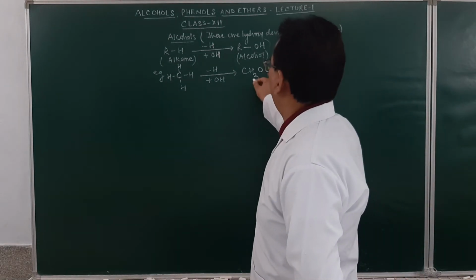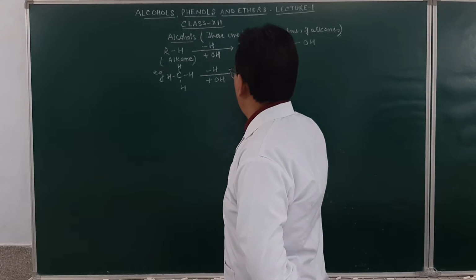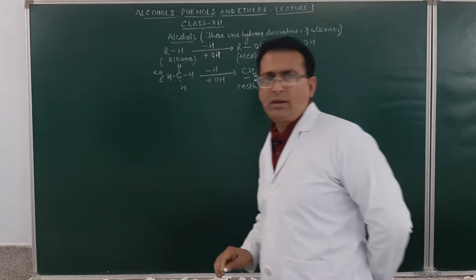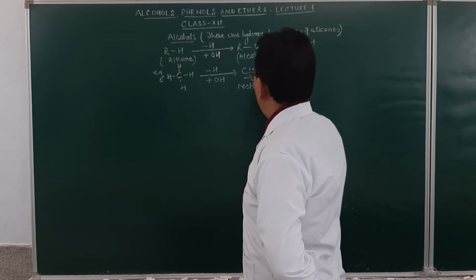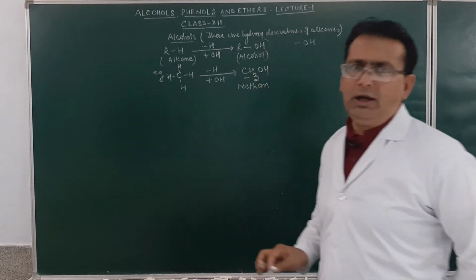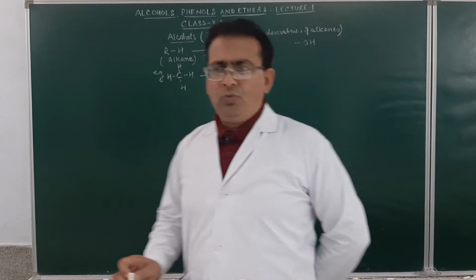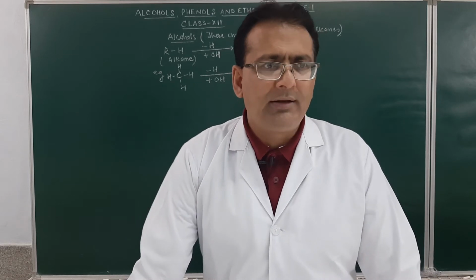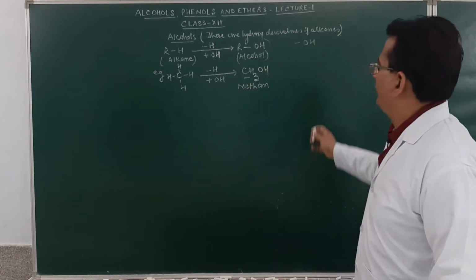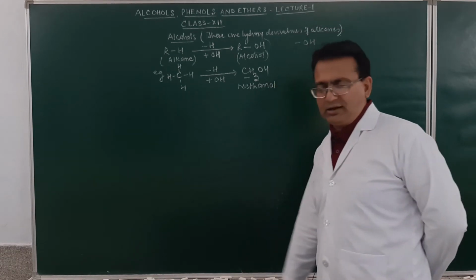What will be the name of this one? Just see, students, how many carbon atoms? 1. So, the root word will be meth. Single bonded, this will be ane. And what is the suffix for OH? Ol. If the secondary suffix begins with the letter A, I, O, U or Y, then the terminal E is to be dropped. So, the name of this will be methanol. Hopefully, you remember this. We have done this in class 11th also.